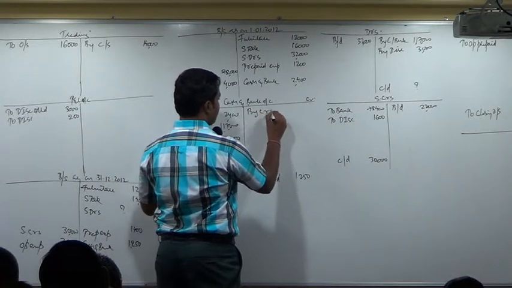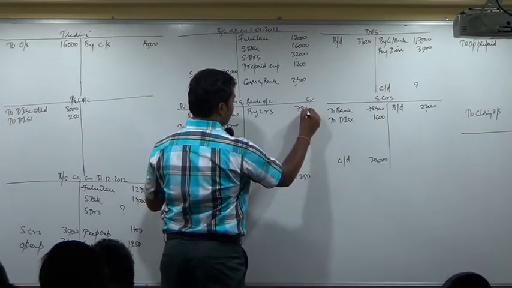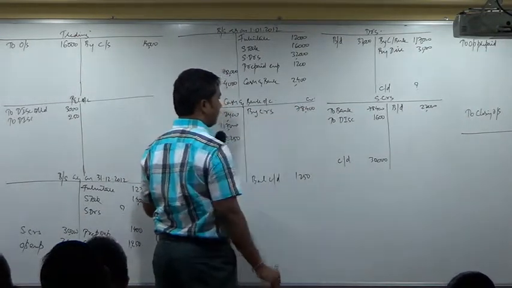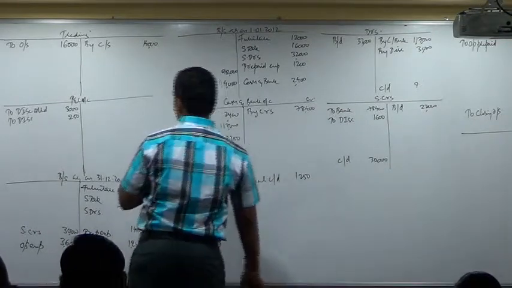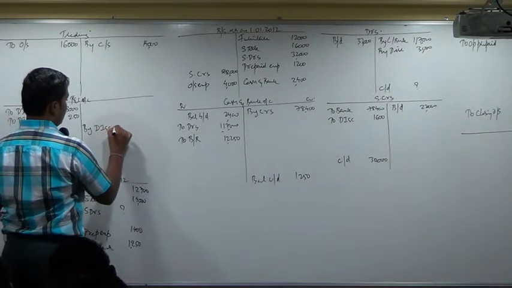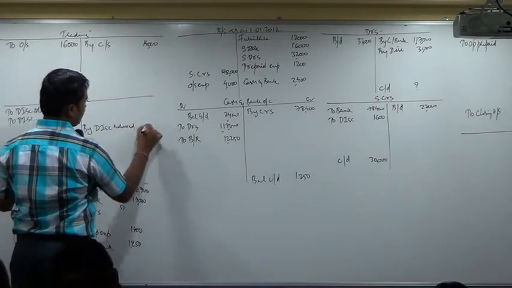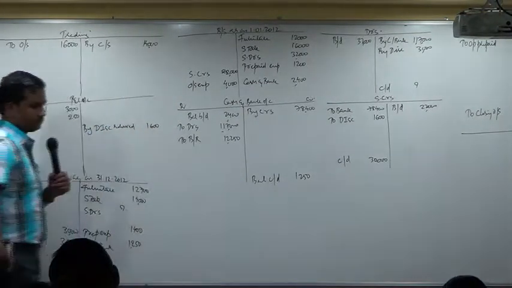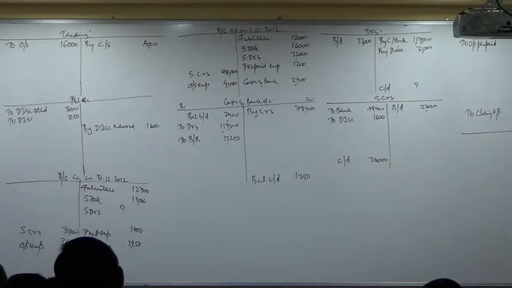By creditors, payment side of the cash and bank book 78,400. Discount amount income should be credited to profit and loss account. By discount received 1,600. Bank account is credited and discount received is credited to profit and loss account.